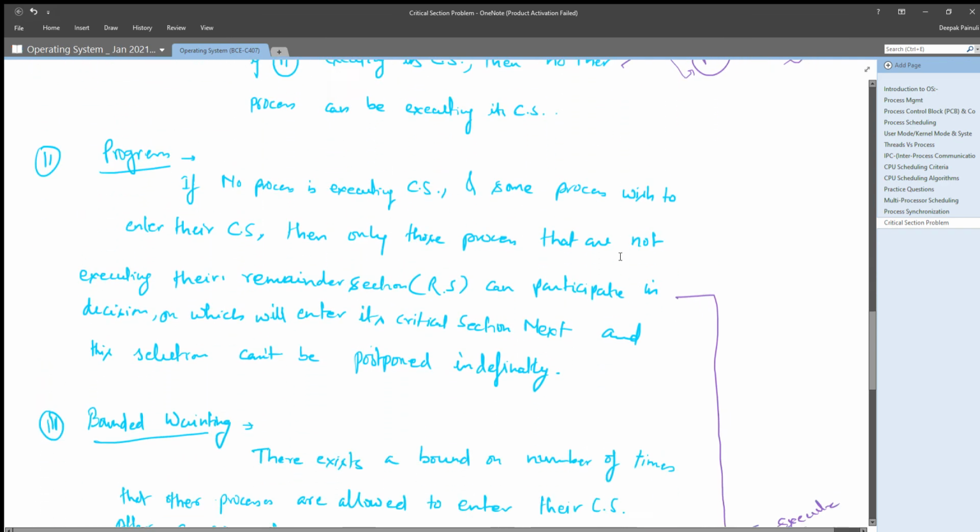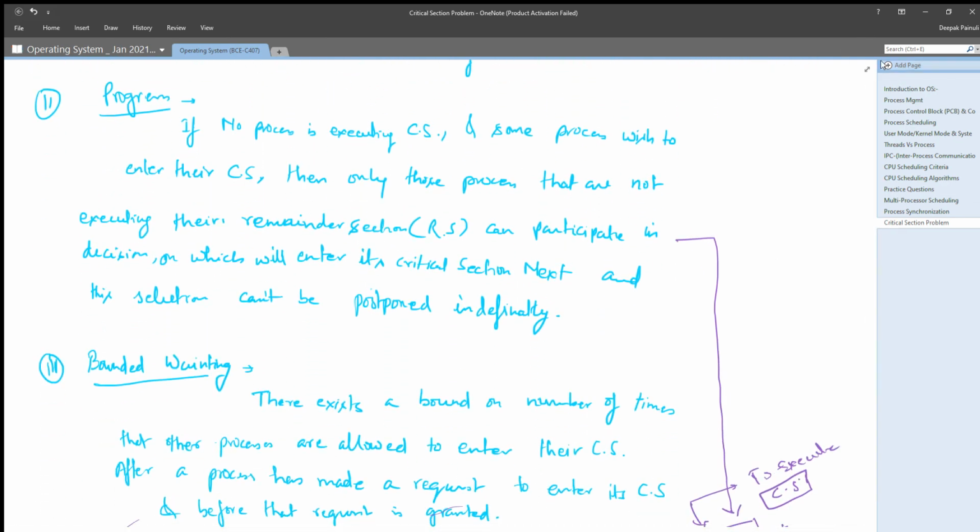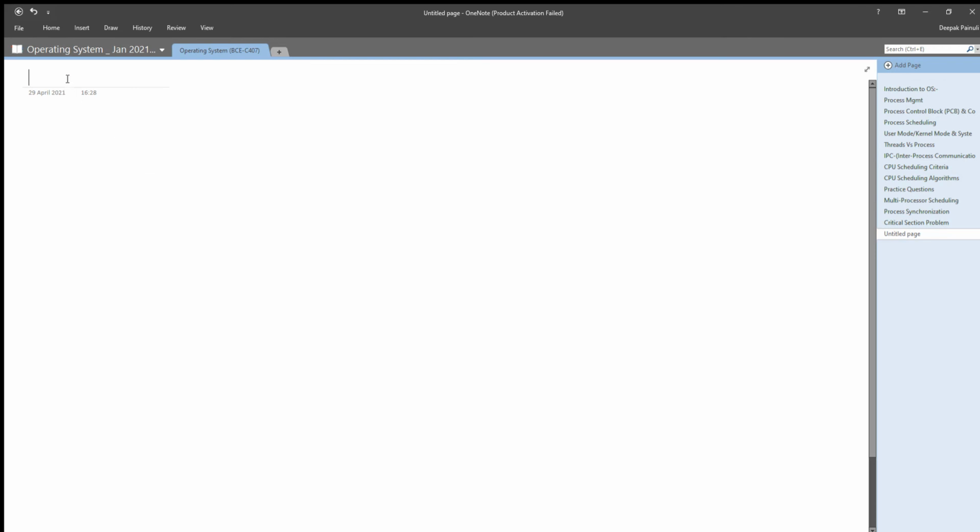Now come to the next point, where we will discuss different solutions to the CS problem.